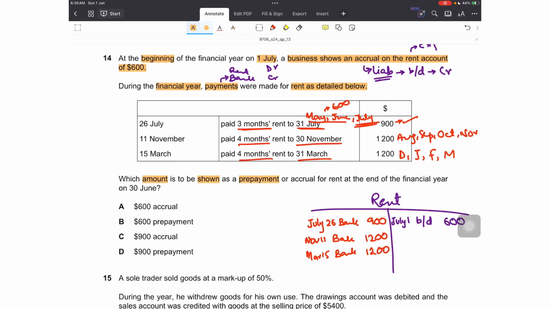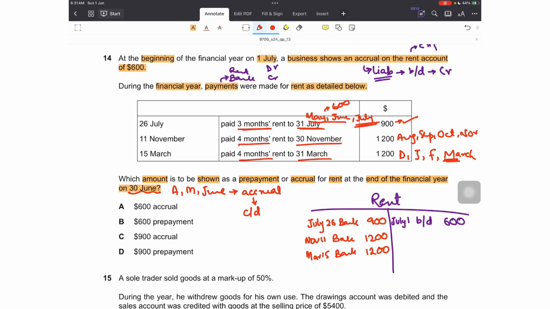The question is, which amount is to be shown as a prepayment or accrual for rent at the end of the financial year? We have made the payments till March. And what is the year end? June. This means that after March, April, May, June, 3 months. April, May and June, 3 months of payment hasn't been paid. However, the expense was utilized, the expense was incurred. I haven't made the payment yet. So is this an accrual or a prepayment? Of course it's an accrual because an expense has been incurred but it hasn't been paid by the year end. An accrual for 3 months.